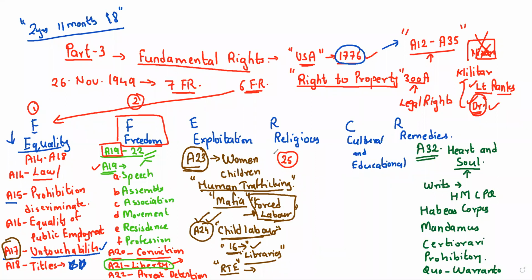So Article number 25, very, very important. Free profession and practice. You can practice whatever religion you want. Every Indian has the right to freely practice and profess their own religion. Next, the 26th article says you can manage your own religious affairs.